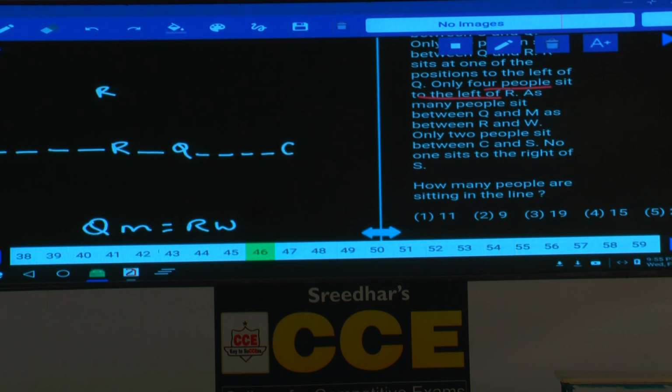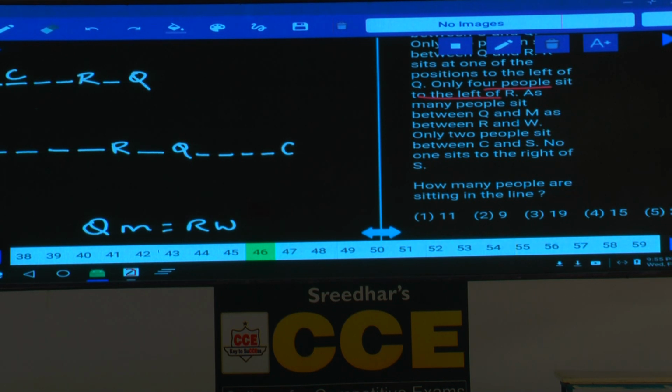If R is here, then 4 persons to the left hand side of R: 1, 2, 3, 4, R, and 1 person between R and Q. 4 people in between Q and C: 1, 2, 3, 4, C can be here as well, isn't it? And so many possibilities? Again, we are having some 2 possibilities.